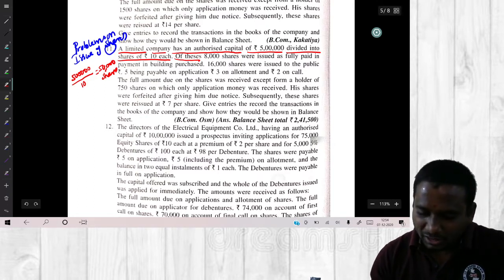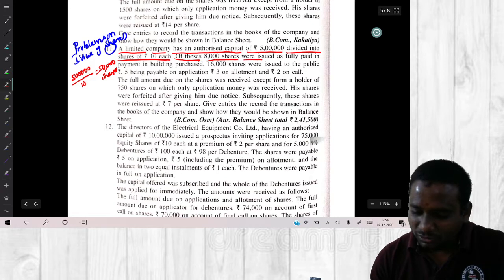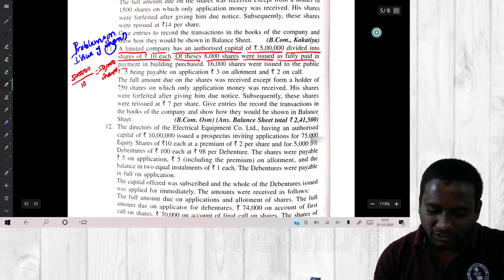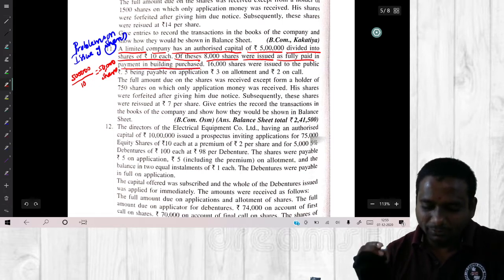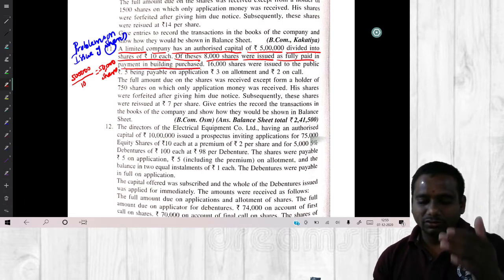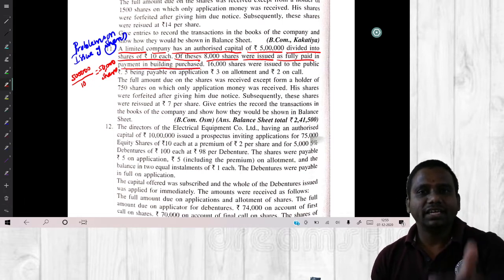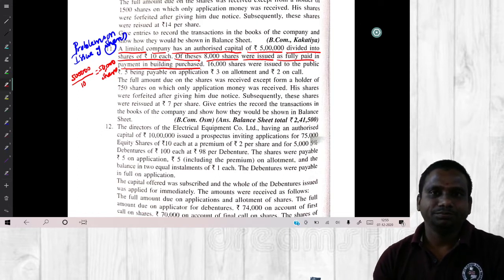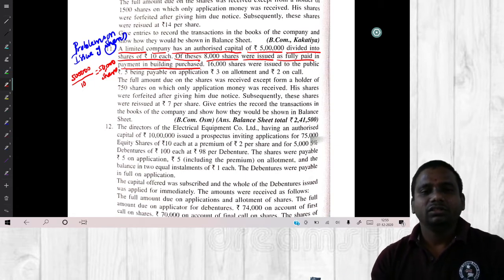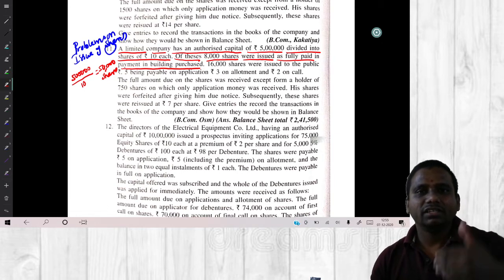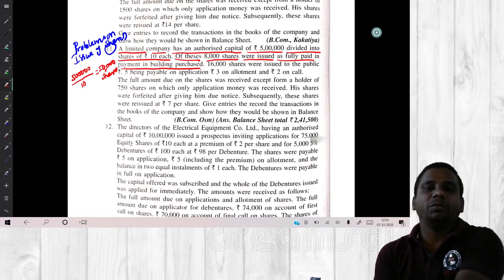Of these, 8,000 shares were issued as fully paid in payment for a building purchased. Generally we issue shares for cash, but sometimes we issue shares for other than cash. Other than cash means we are purchasing an asset and issuing shares instead of paying cash.